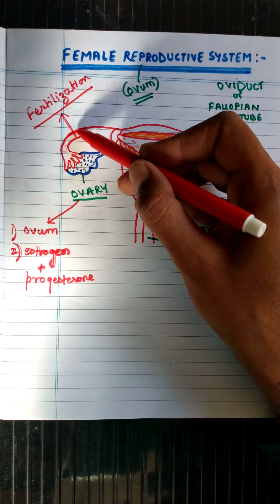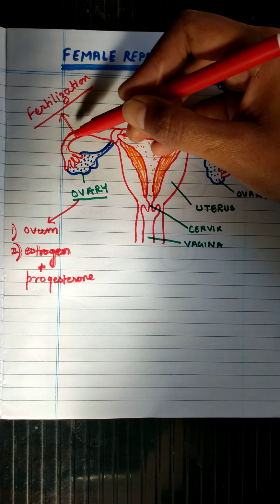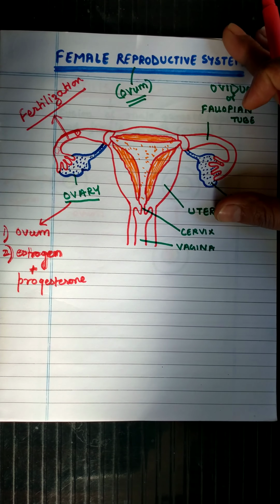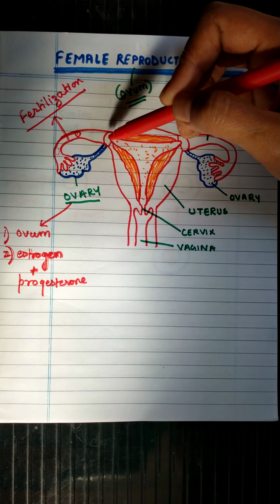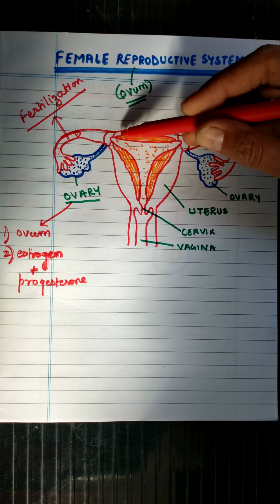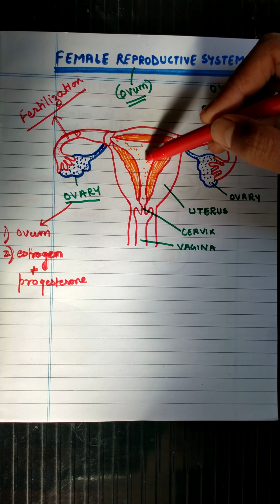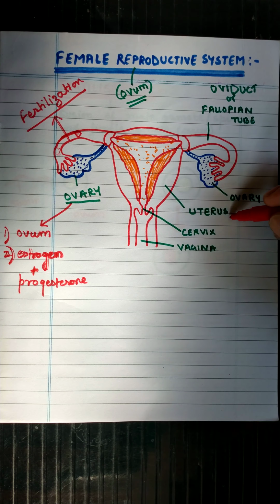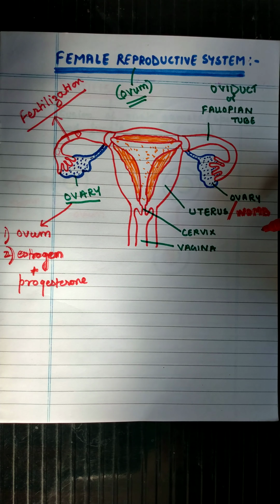Next, this is the unfertilized egg, or fertilization may take place in the oviduct. After the oviduct, the egg will continuously keep moving and reach the uterus. This complete structure is called the uterus. This is the cavity of the uterus. These are the muscular walls of the uterus. The uterus is also known as the womb. Womb means गर्भ.